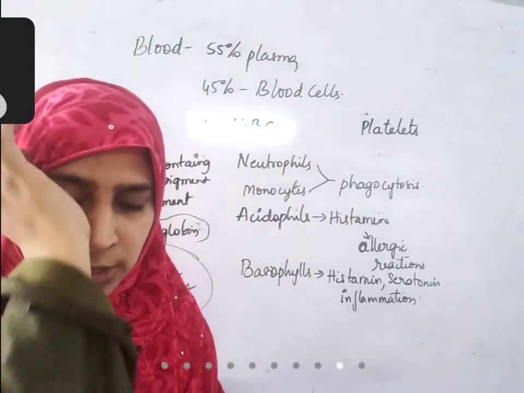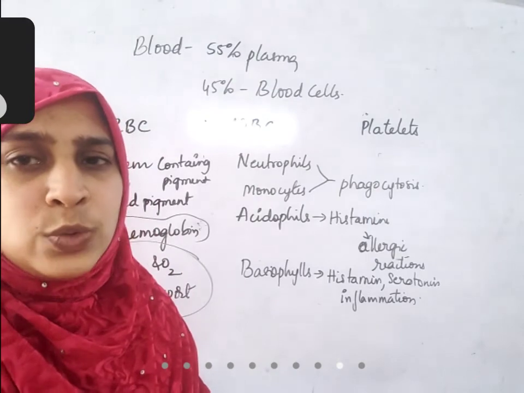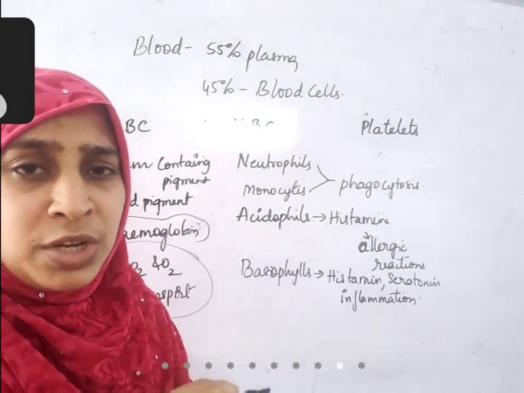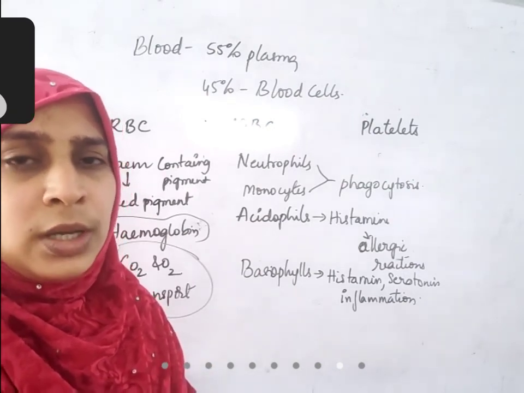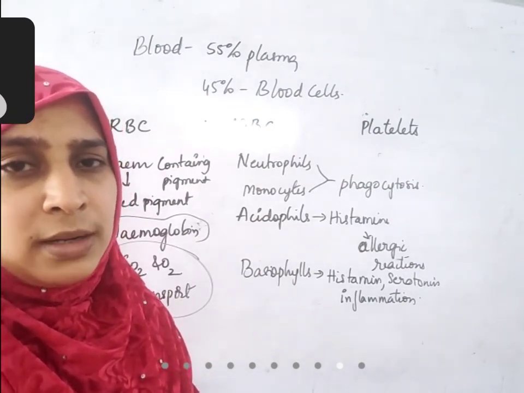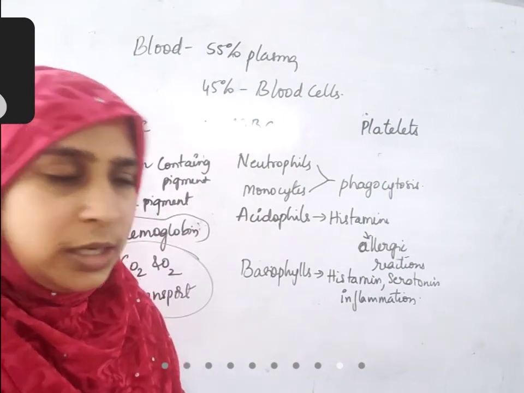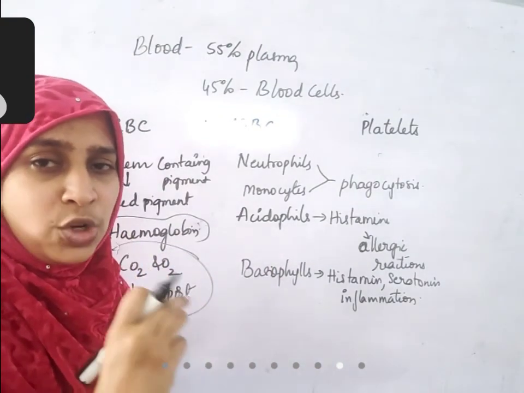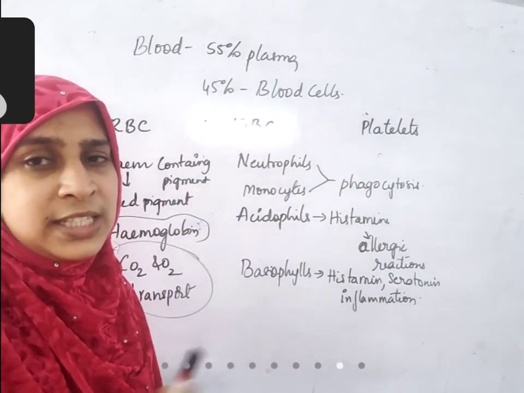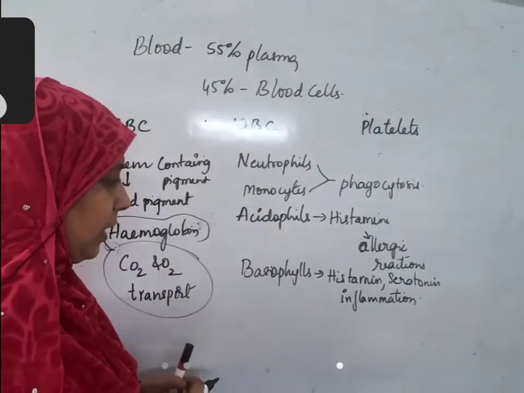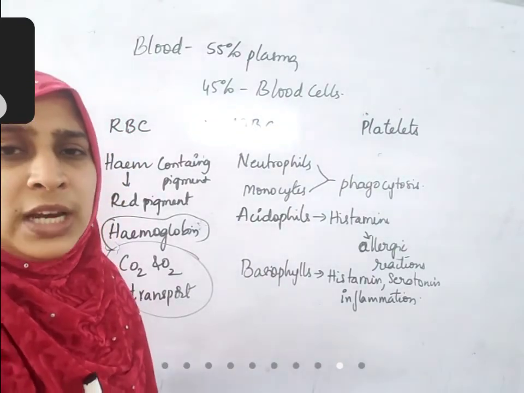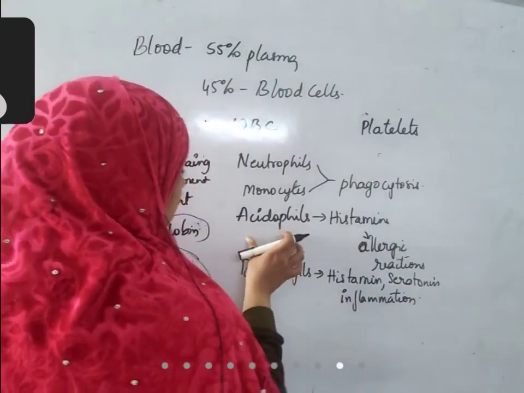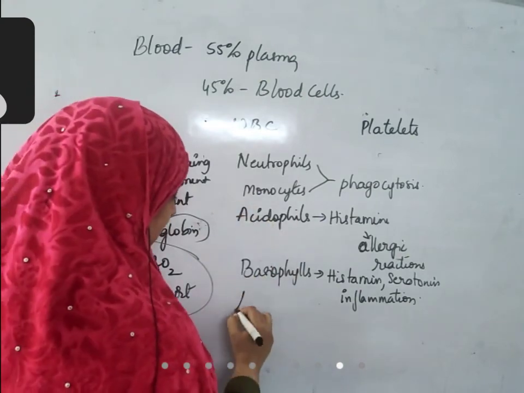If there is a mosquito bite, there is a small swelling. What is the reason for that small swelling? Because the defense mechanism of your body is active to kill all the pathogens that are present there. So inflammation means swelling in any region of our body where our body's defense mechanism is fighting with pathogens. Allergy is also a type of defense mechanism where our body will fight with foreign agents.